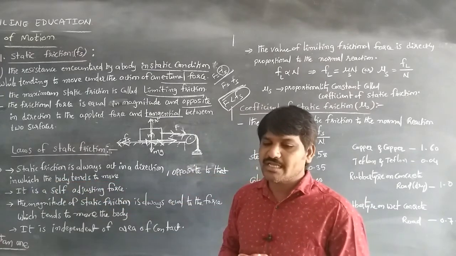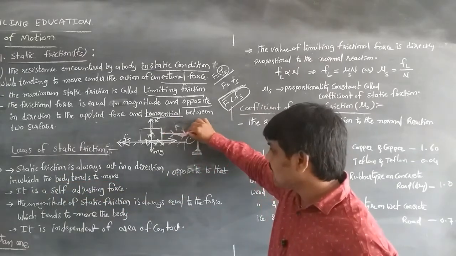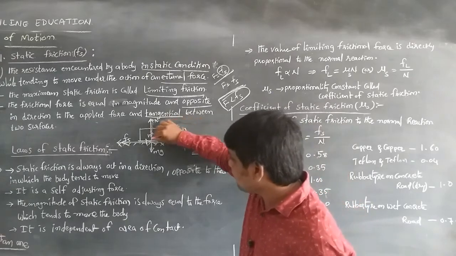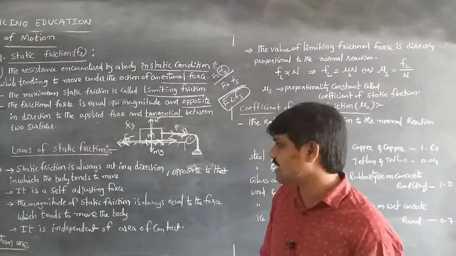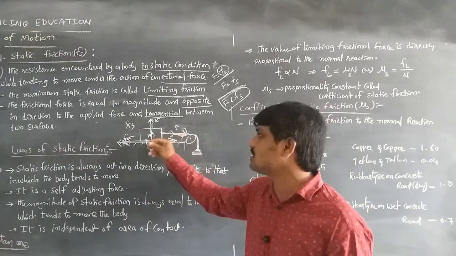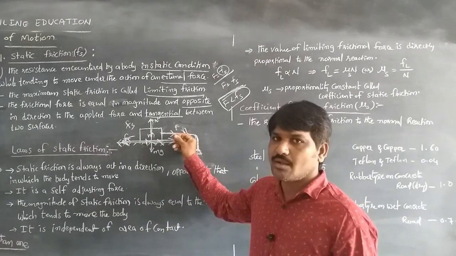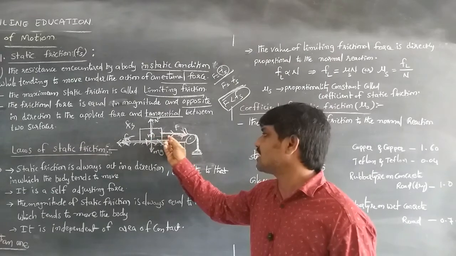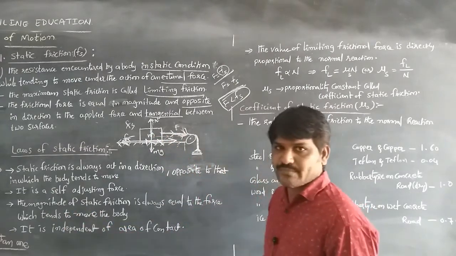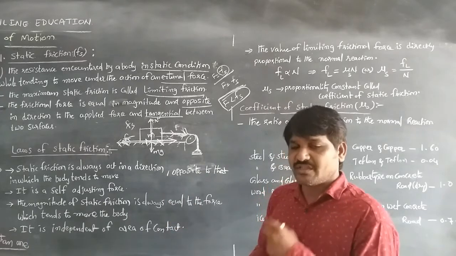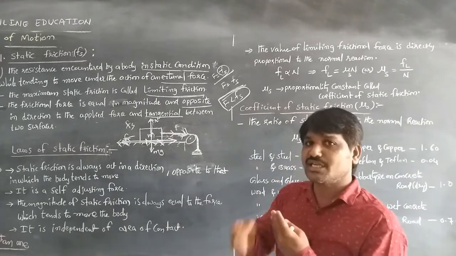When the body tends to move in this direction, the static friction Fs always acts in the opposite direction, opposite to the applied force. So when the body tends to move in this direction, the frictional force acts in the opposite direction, equal in magnitude.